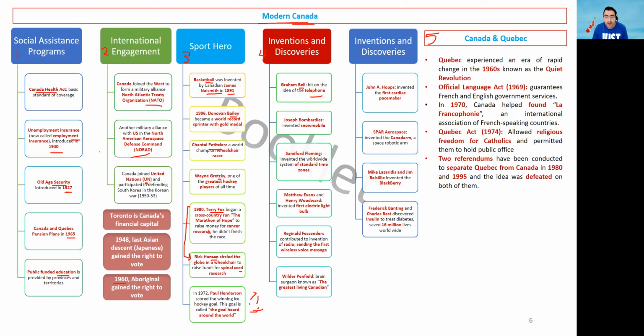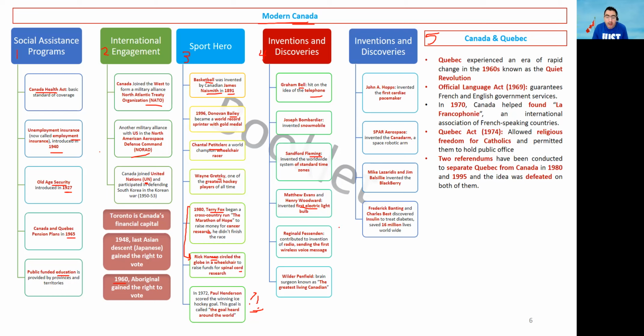Next one will be Fleming, and Fleming invented the worldwide system of standard time zones. The standard time zone we use everywhere now was created by a Canadian person called Fleming. Okay. Next will be Evans and Woodward, and both of them invented the first electric light bulb. So the first electric light bulb was invented by two Canadians, Matthew Evans and Henry Woodward.